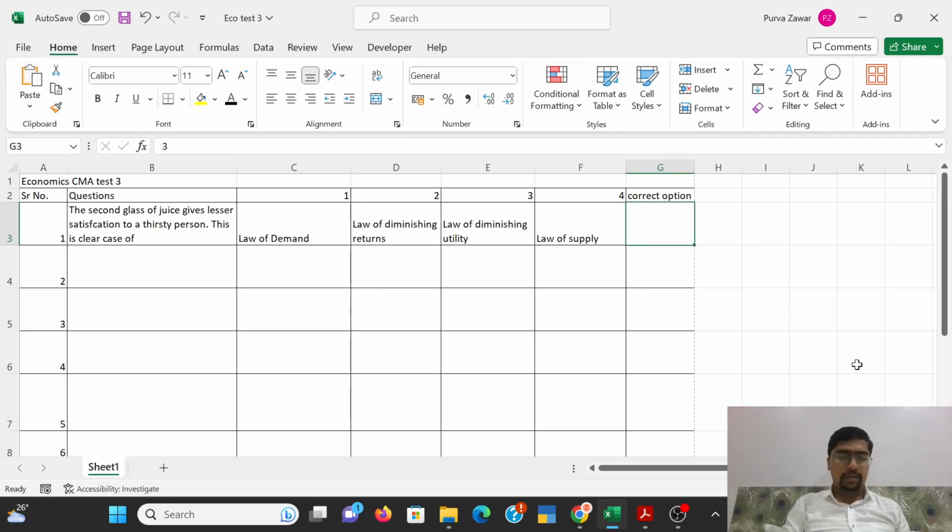Yes, the correct answer is option 3. This talks about law of diminishing marginal utility or law of diminishing utility, which says that whenever we consume any commodity, the satisfaction we get from the first consumption is the highest, and as and when you keep on consuming, that satisfaction level goes down.